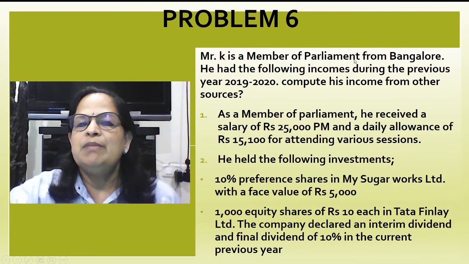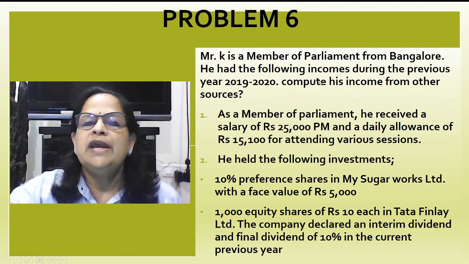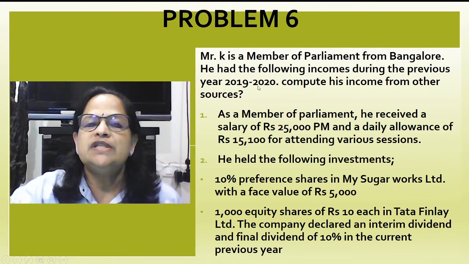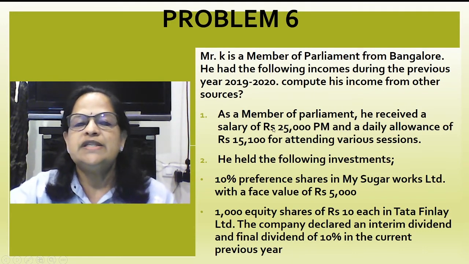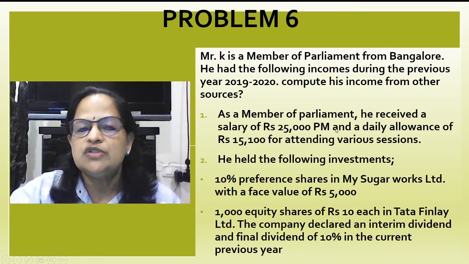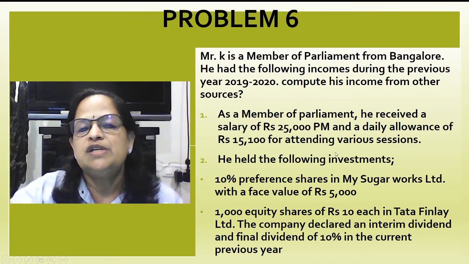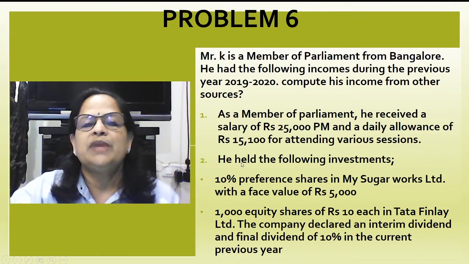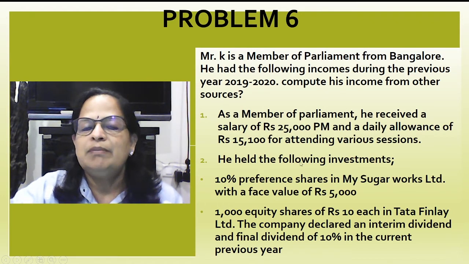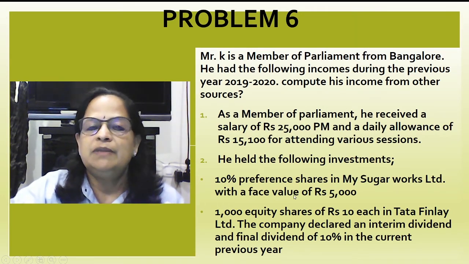Mr. K is a member of parliament from Bangalore. He had the following incomes during the previous year 2019-20. Compute his income from other sources. As a member of parliament, he received a salary of rupees 25,000 per month and a daily allowance of rupees 15,100 for attending various sessions. He held the following investments. The daily allowance of the member of parliament will be exempted, but salary is taxable.